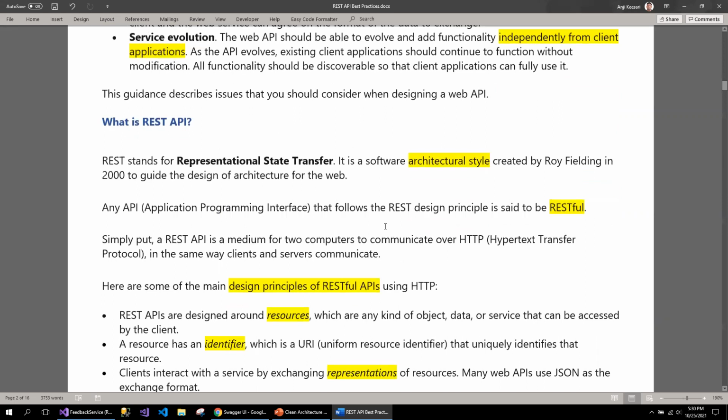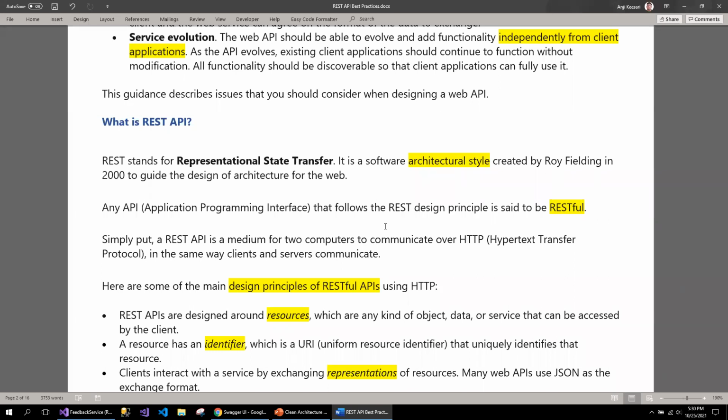As I mentioned, it doesn't matter which programming language you are using. Now coming to REST API, REST stands for representational state transfer. It is a software architectural style created by Roy Fielding.